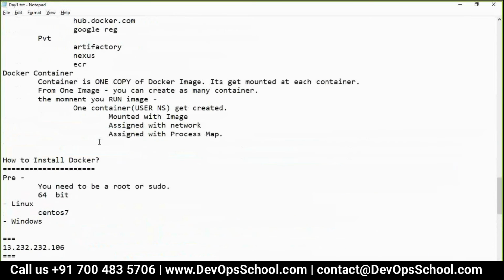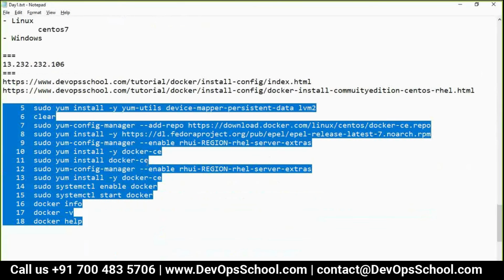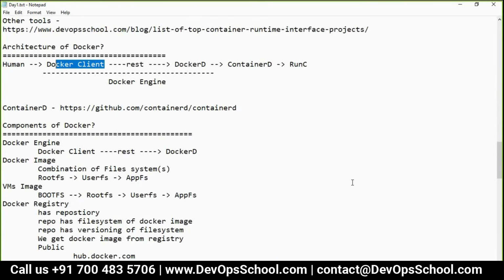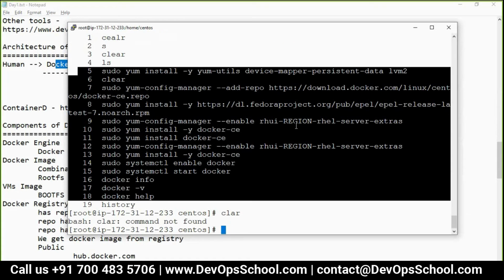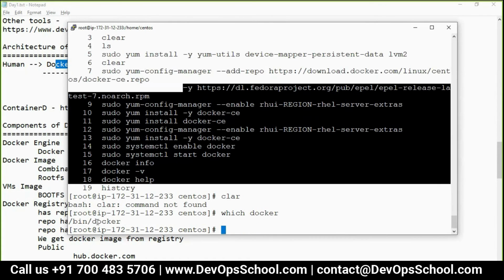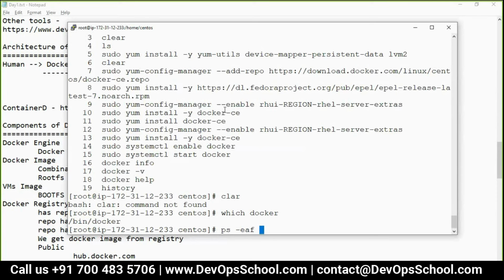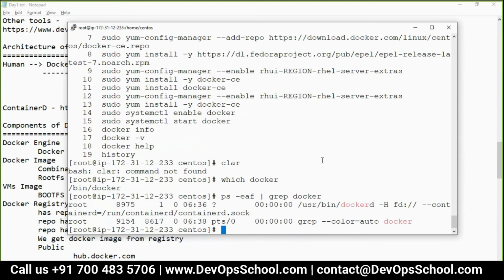So here we got this installation. Now, where is this Docker client? Let's understand it. If I check which docker, okay, this is the client. Where is the dockerd? If you look at the process which is running Docker, you see here it is dockerd. Now where is containerd? So look at this dockerd, the setting to the container. Look at this containerd.